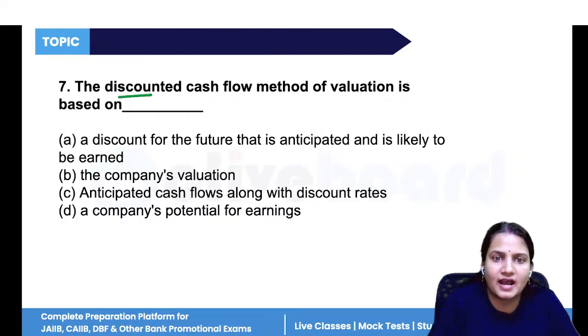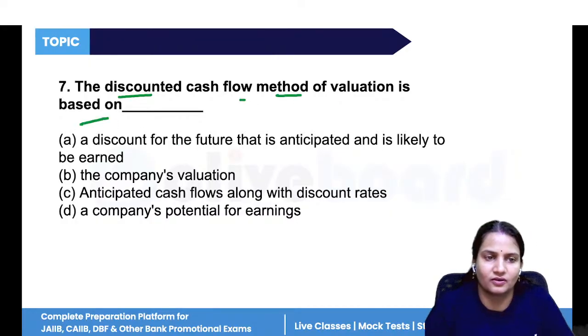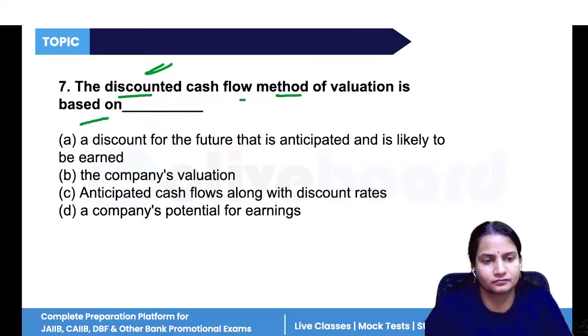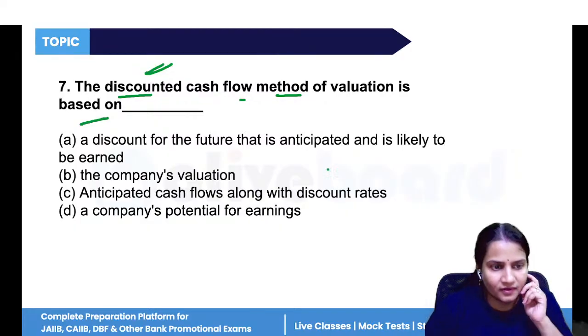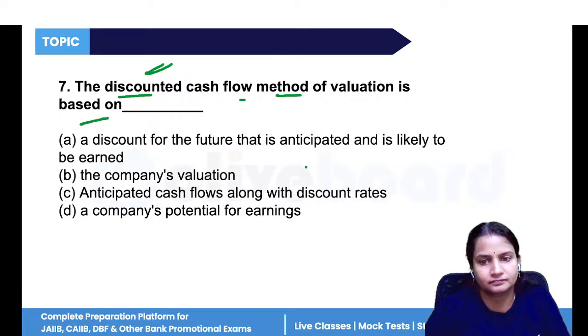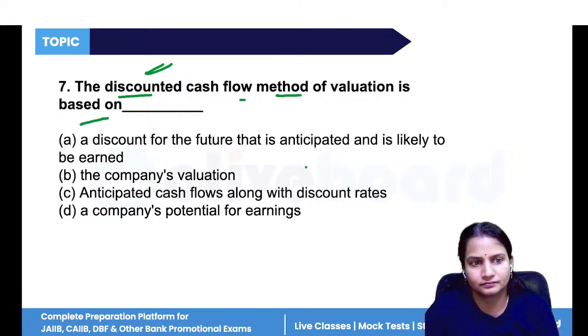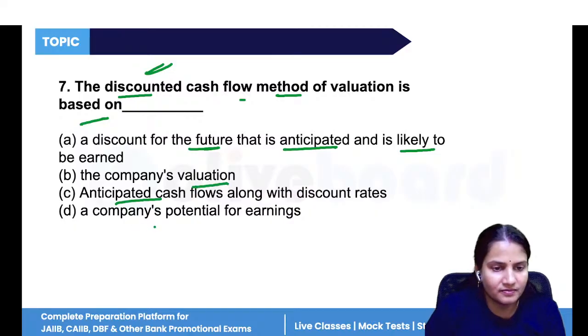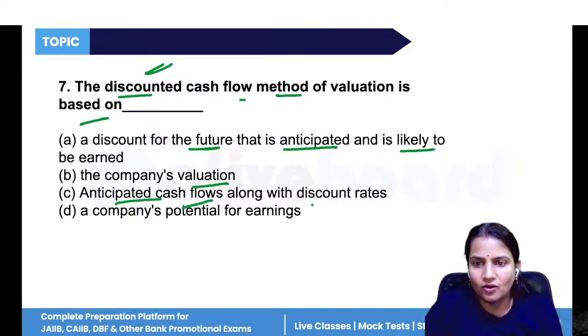The discounted cash flow method of valuation is based, now, discounted word is there, on a discount for the future cash flows that are anticipated and likely to be earned. Company's valuation, anticipated cash flows along with discount rate.